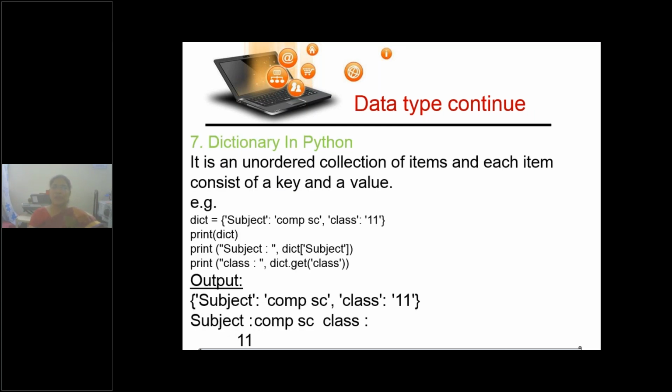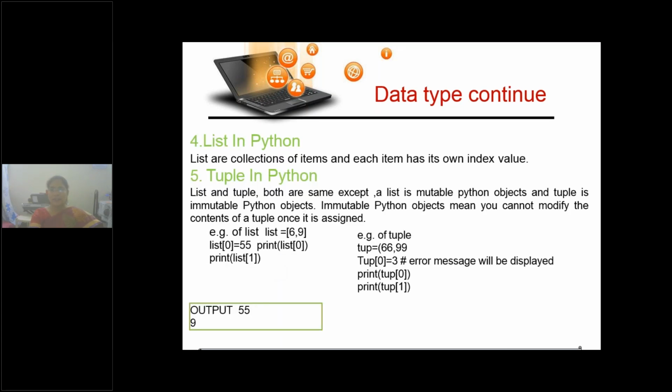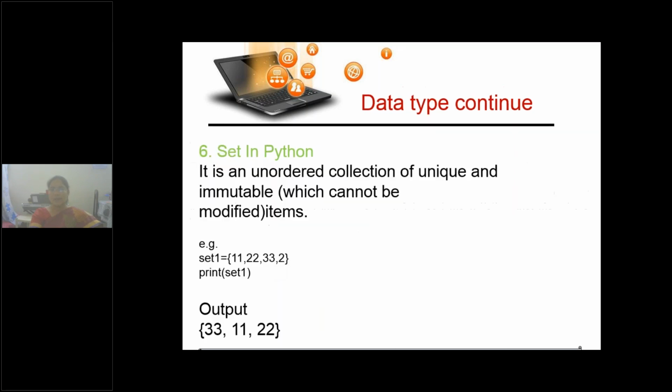Next, dictionary. A dictionary is also an unordered collection, but every value has a key. Key value pairs. Colon is used to separate key and value here. Dictionary and set use curly braces, whereas tuple uses parentheses and list uses square brackets.